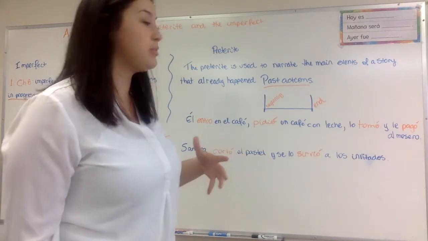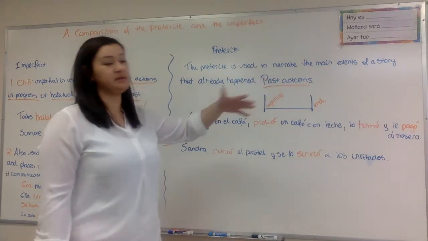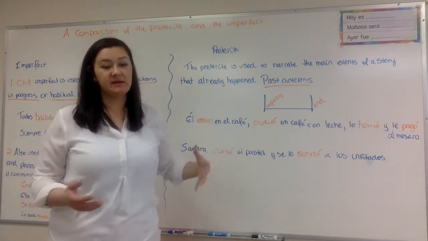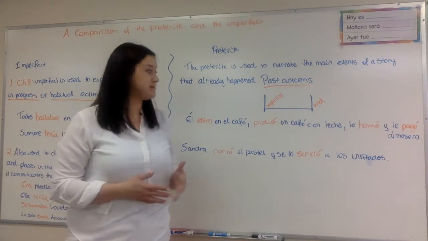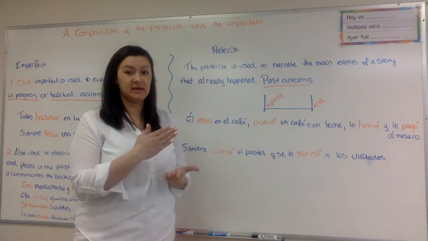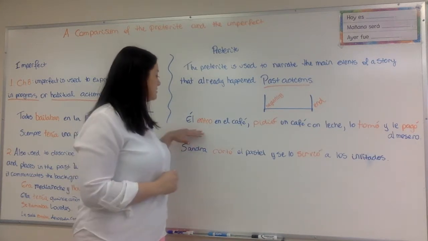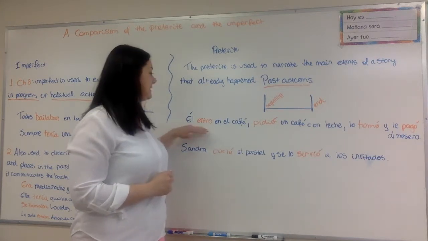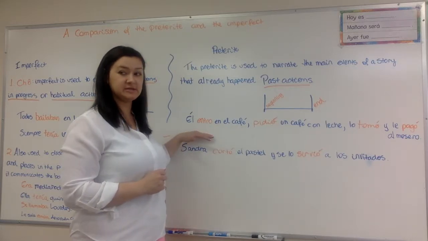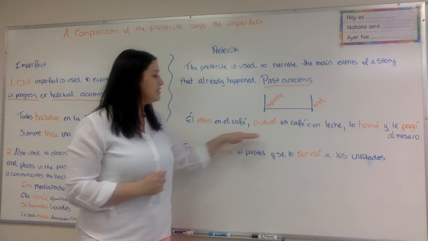The preterite is used to narrate a main event of a story or something that already happened in the past. So there's a beginning and an end to it. For example, él entró en el café. He entered the cafe.